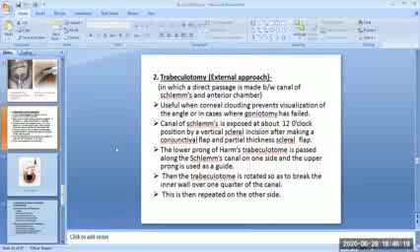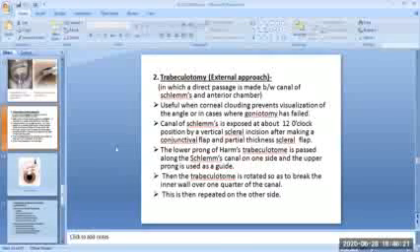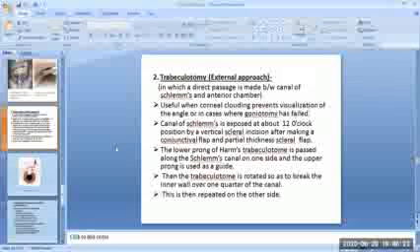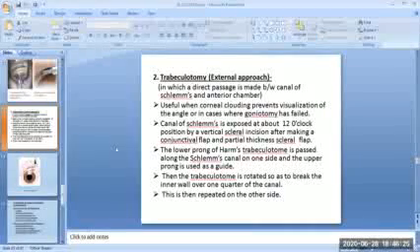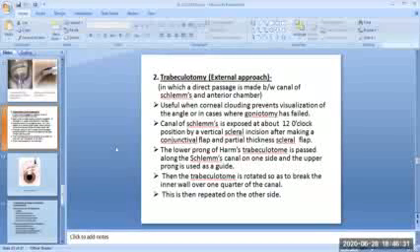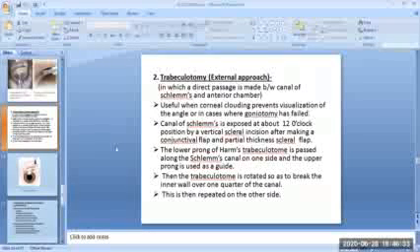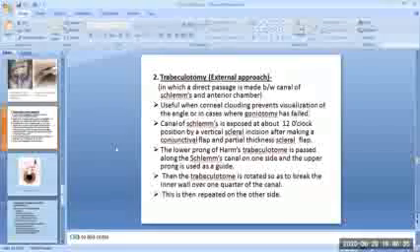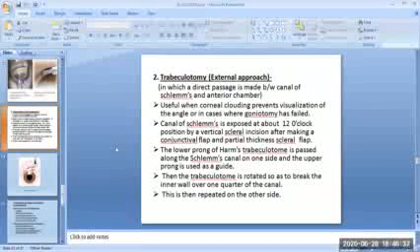Next surgery is a trabeculotomy, which is an external approach in which a direct passage is made between the canal of Schlemm and the anterior chamber. Usually useful when corneal clouding prevents the visualization of the angle, or in cases where goniotomy has failed.